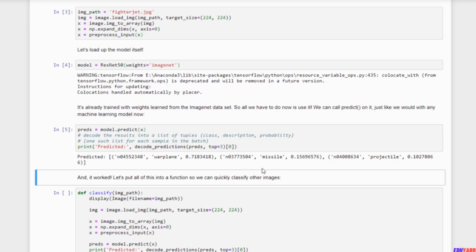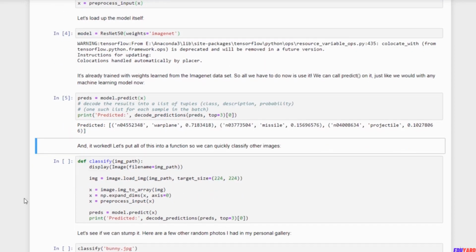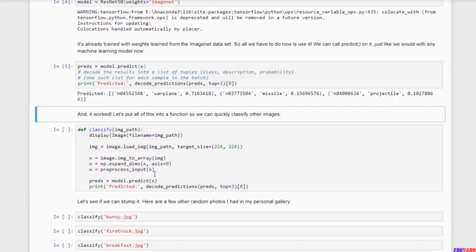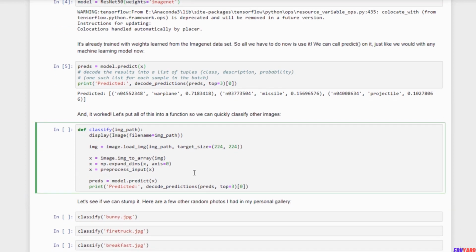Let's try with some other images. Maybe we just got lucky. So let's make a little convenient function here to do this on a given image more quickly. We will write a little classify function here, and it will start off by displaying a picture of the thing that we are going to classify.